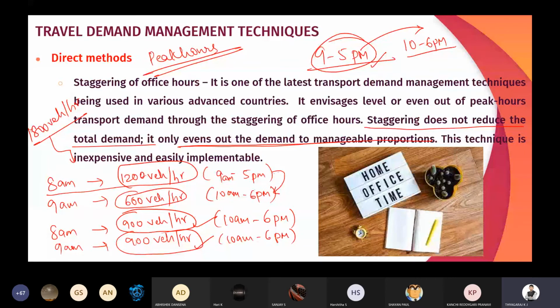Okay, this is about staggering of working hours. That is, if we change the working hours, we can easily distribute the traffic among the timings, but the total demand is not disturbed. The total demand is not reduced, only the distribution is altered.